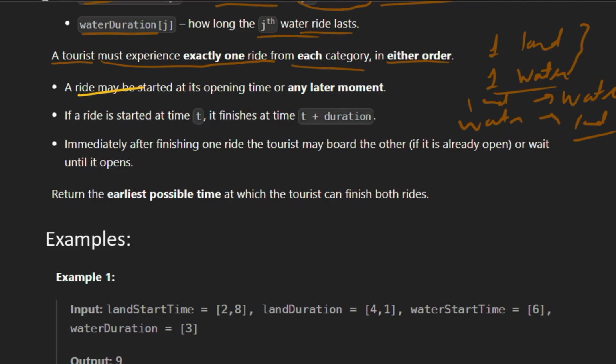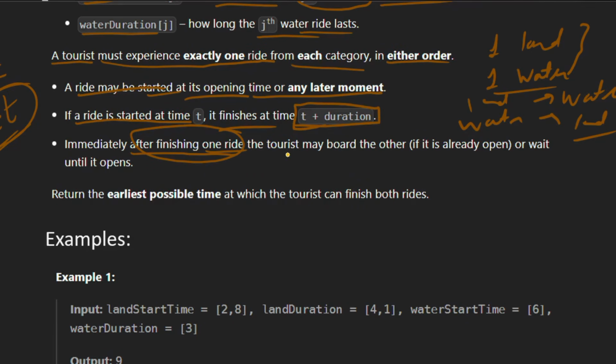So a ride may be started at its opening time or any time later. So suppose a ride's start time is t, then a tourist can board the ride at any time equal to t or greater than t, right? And if a ride is started at time t, then it will finish at t plus duration, right? And immediately after finishing one ride, when the tourist finishes one ride, they can board the other ride if the ride is open,